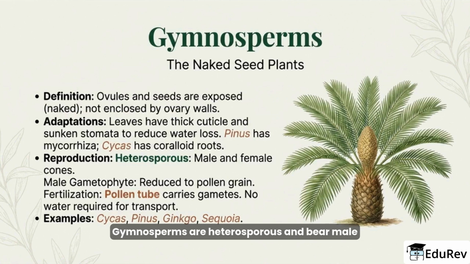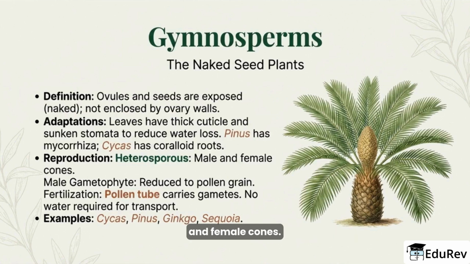Gymnosperms are heterosporous and bear male and female cones. The male gametophyte is reduced to the pollen grain, and fertilization occurs when a pollen tube delivers sperm to the egg. No free water is required for gamete transfer. Familiar examples include Cycas, Pinus, Ginkgo, and Sequoia.